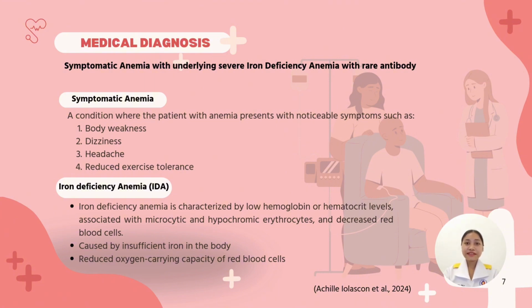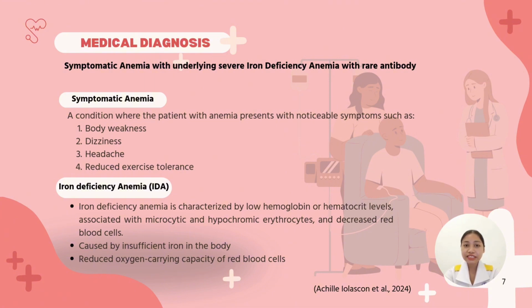Mr. X is medically diagnosed with symptomatic anemia with underlying severe iron deficiency anemia associated with a rare antibody. Symptomatic anemia is a condition in which patients with anemia present with noticeable clinical manifestations such as body weakness, dizziness, headache, and reduced exercise tolerance. These symptoms were found in Mr. X. A significant contributing factor in this case is the presence of severe iron deficiency anemia, IDA.